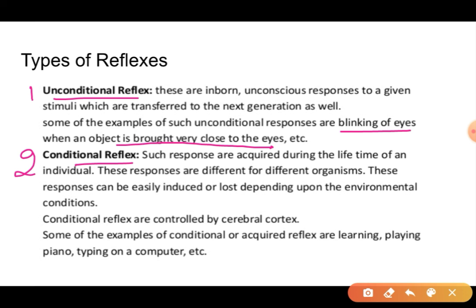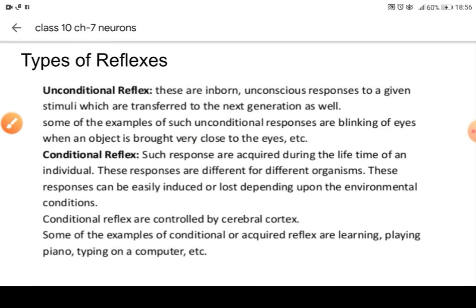Conditional reflexes are acquired skills. For example, horse riding, beautiful handwriting if someone has it, playing a piano, typing on a computer, playing chess, dancing, singing, any extraordinary skill that we have acquired, if we have learned the training in that. All these skills are conditional reflexes, because only that particular organism is able to perform that task extraordinarily. So that is our conditional reflexes.